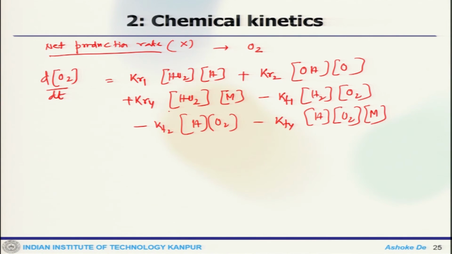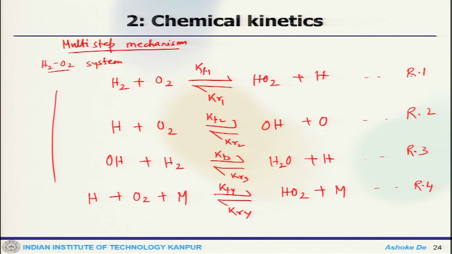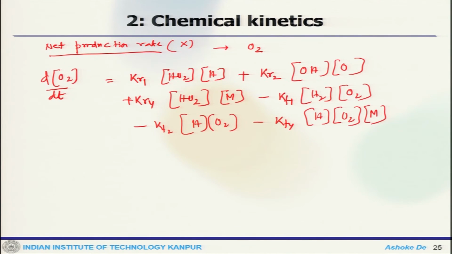As we said, this is the net production rate. These are the reaction steps where O2 is produced, and in the other reactions in the forward direction oxygen is consumed. So, to find out the net production rate, first we consider the producing part, then subtract the consumption part.